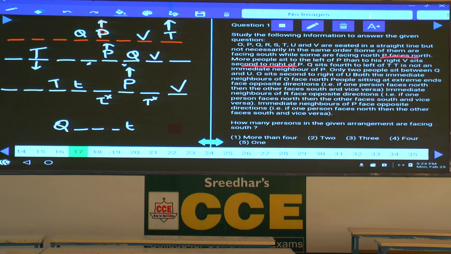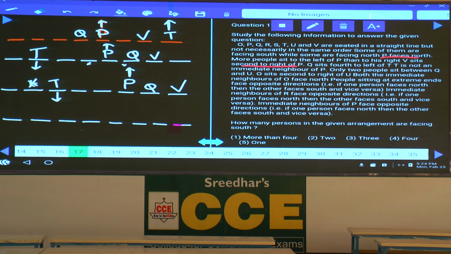Now, can T be here or not? If T is here, then 1, 2, 3, 4, Q will be here. If Q is here, then this T is facing towards south. Then what is the other possibility here? 1, 2, 3, 4, 5, 6, 7, 8. Now T cannot be at this place. If T is here, P and Q must be in the same place. And the leftover possibility is T at this place, 1, 2, 3, 4, and Q will be here, and P is here, facing north, V is here.